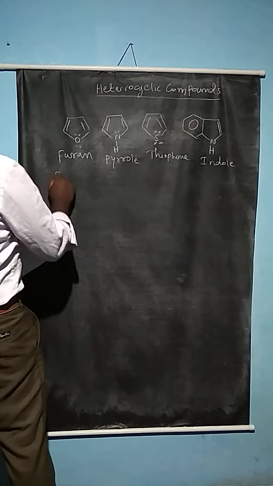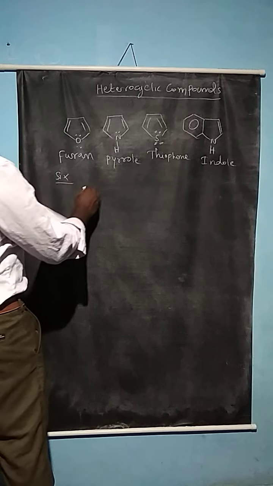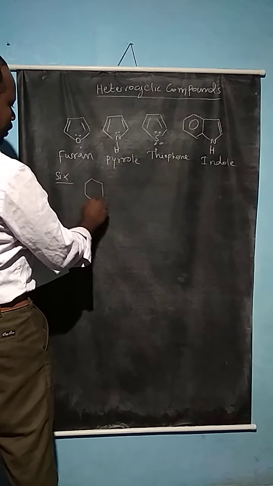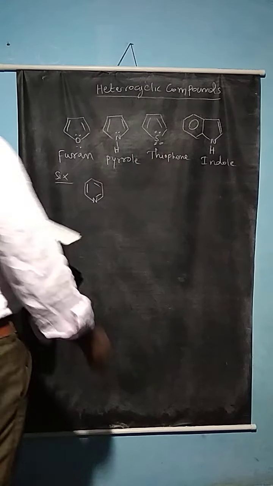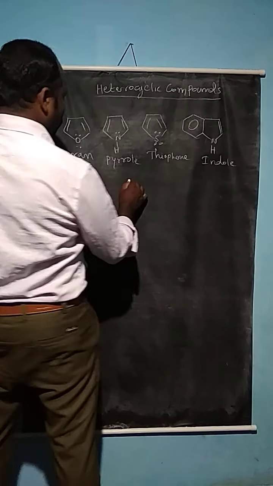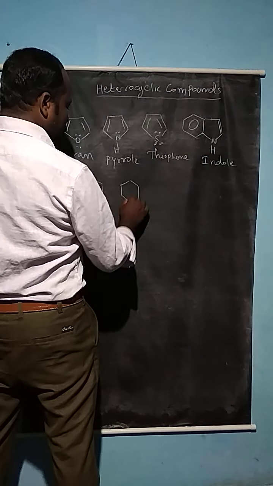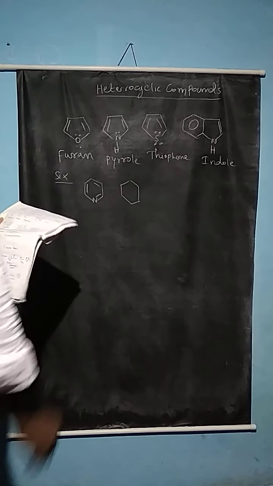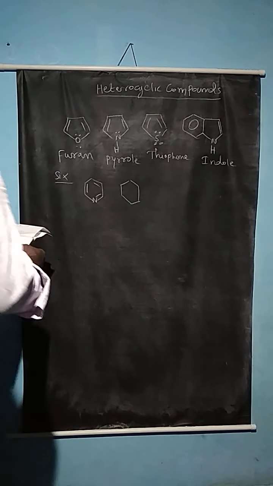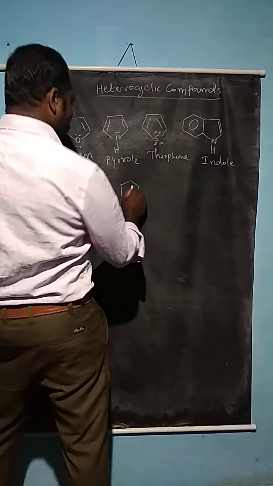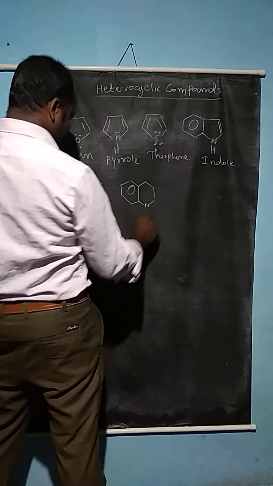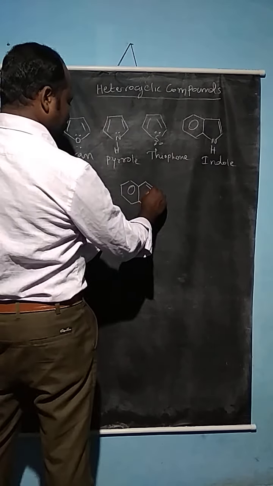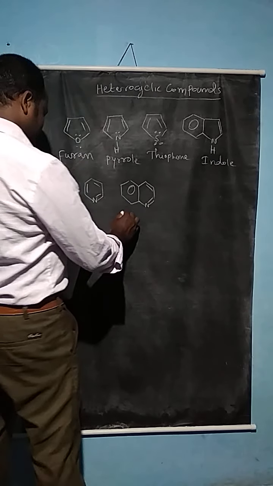Now the 6-membered ring is called pyridine. This is the structure of pyridine. Now quinoline: here one more nitrogen group is present, and this is called quinoline.